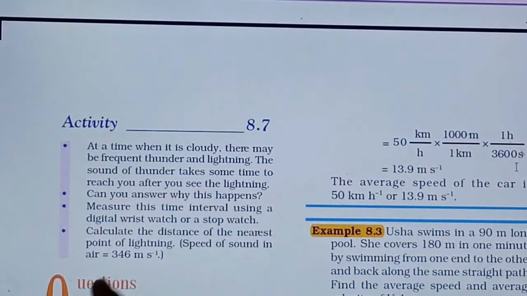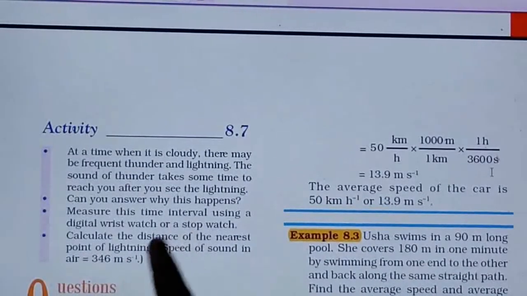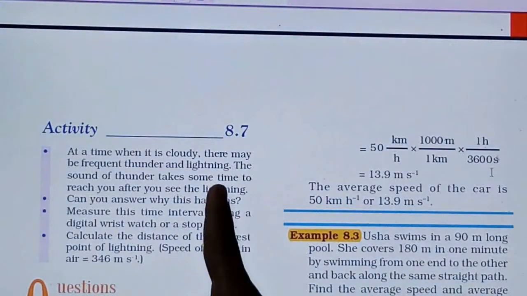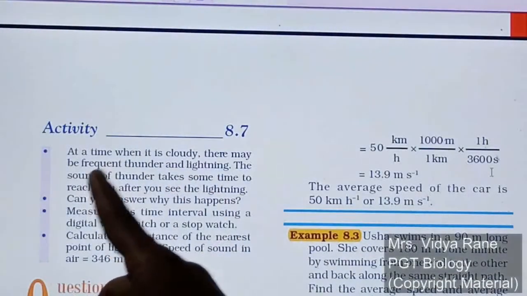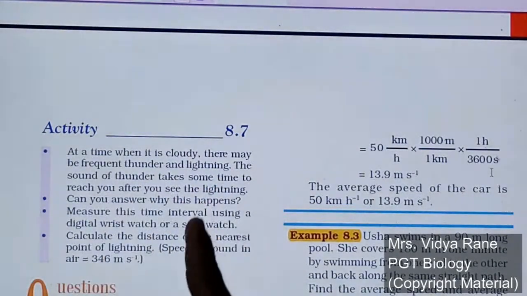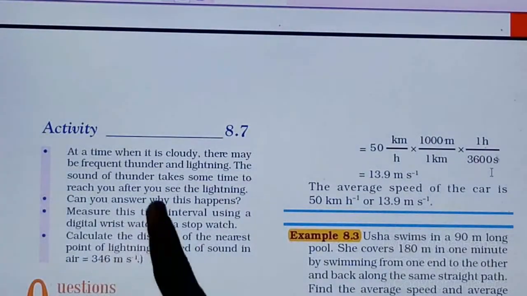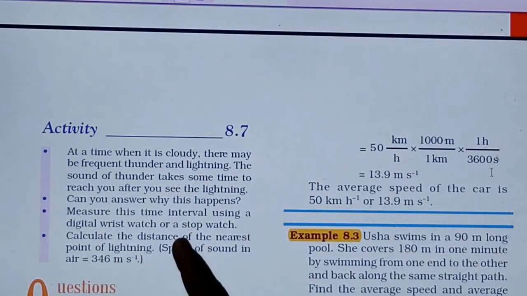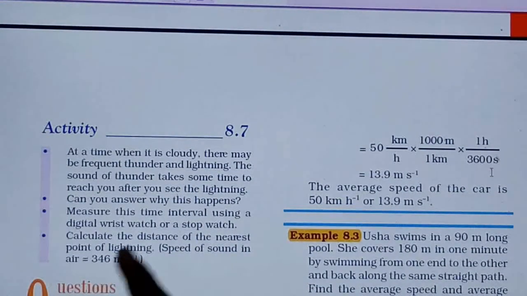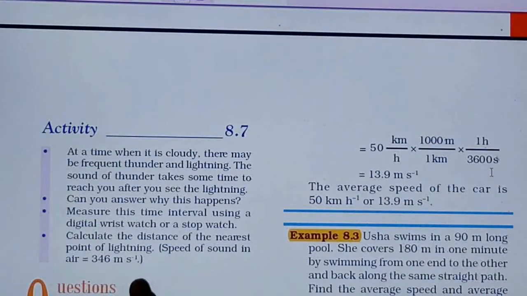So by the time interval, maybe 3 seconds, 4 seconds, whatever it is between the lightning and the sound of the thunder, by counting the seconds or by measuring the time, you can calculate the distance of the lightning from the nearest point, right? So try to do this if possible.